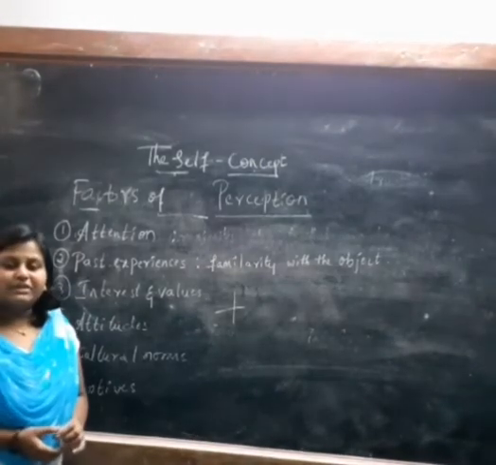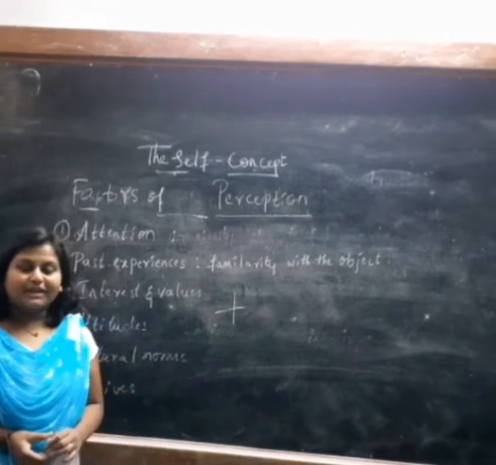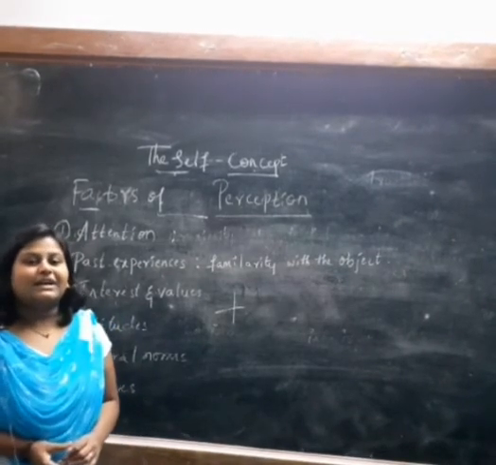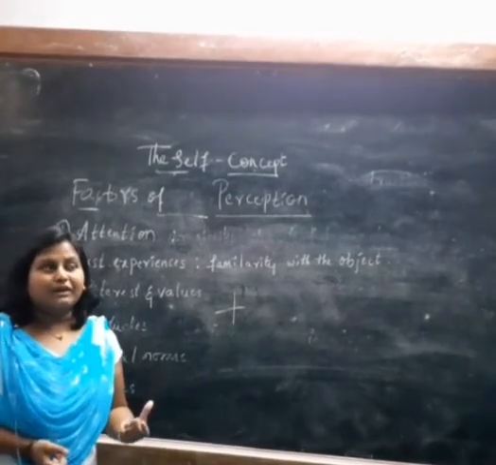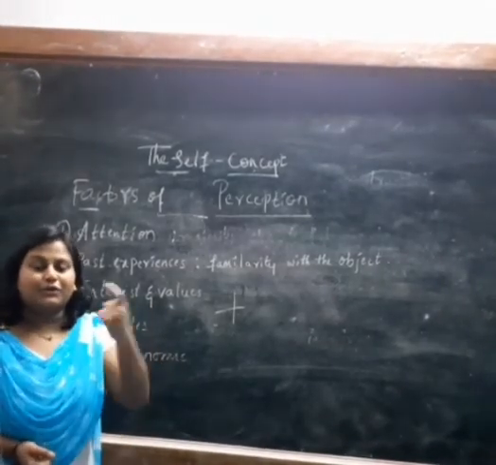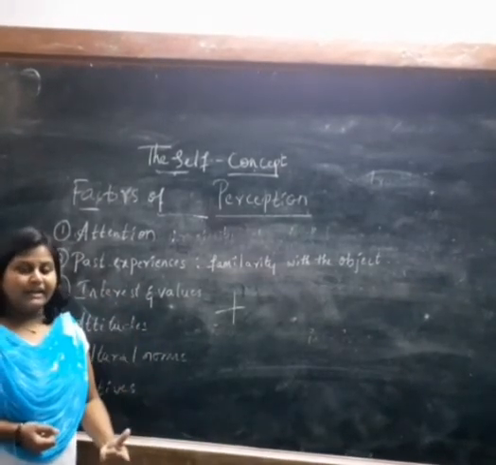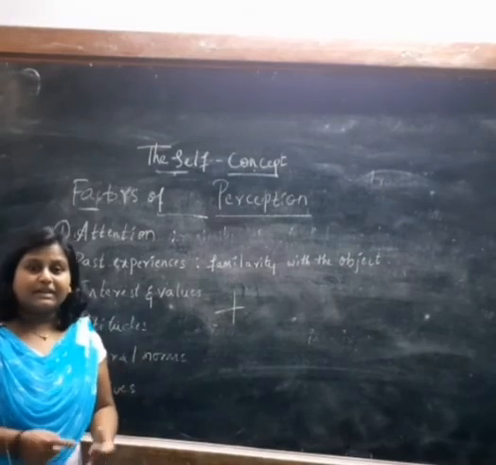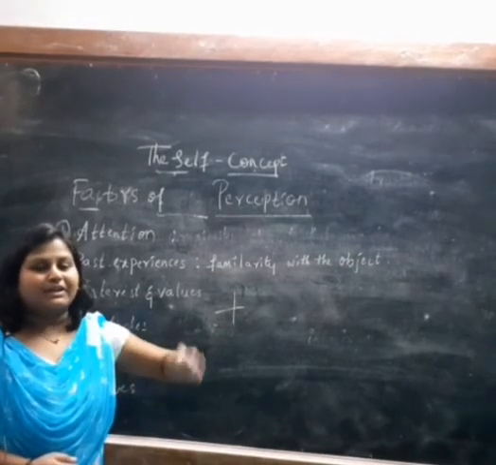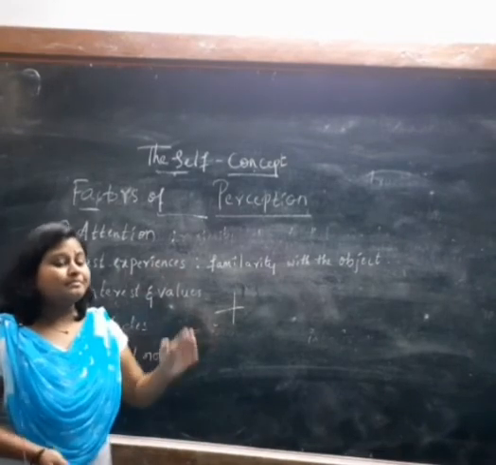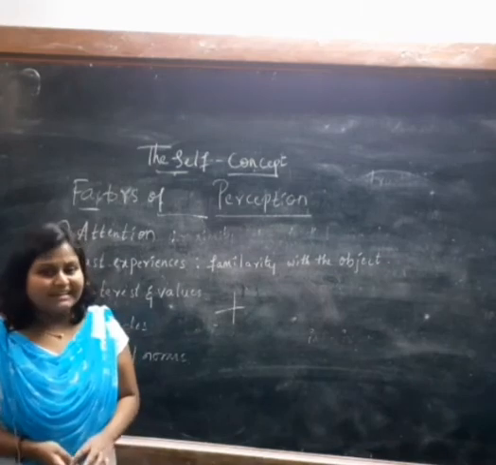For example, if you are very hungry, you imagine things as eatables, right? If you are holding a pen, you imagine that pen as a chocolate. So the motives you have. What motive do you have? You are very hungry and you want to eat. So then what will you perceive? You understand that you are hungry and you want to eat something. Unless and until you are able to eat something, you keep on imagining things that you are eating something, or you are imagining the objects in front of you as eatables, right?